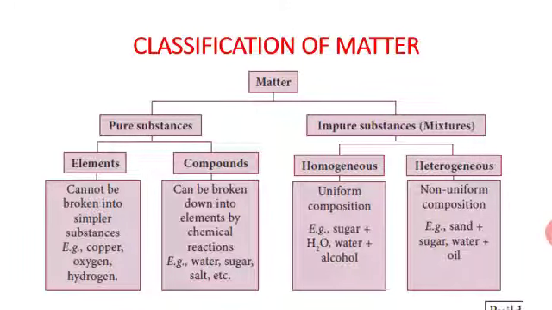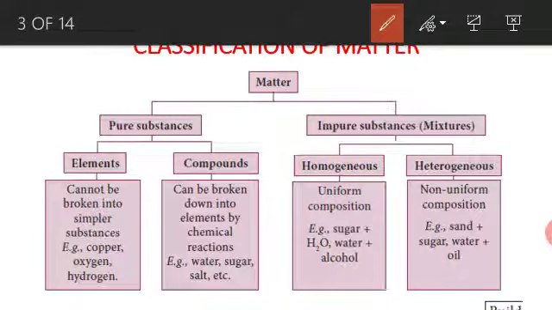Next, classification of matter. Matter is classified into two types. The first one is pure substance. The other one is impure substance, which is otherwise called mixtures. The pure substance is again classified into two types: elements and compounds.